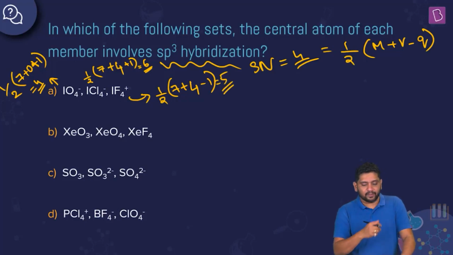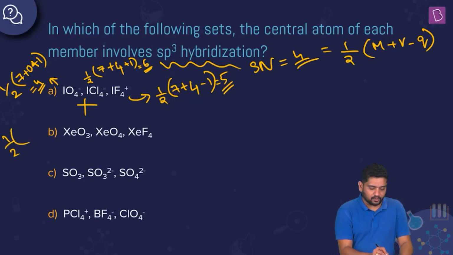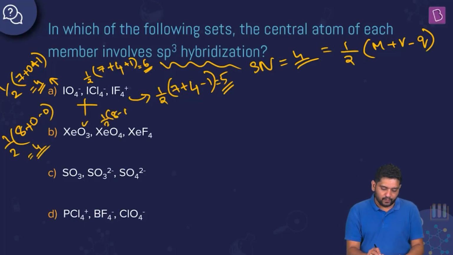So are all of them sp3? Of course not, right? XeO3, what will it be? Half of, let's do it here, half of valence shell electrons, xenon, a noble gas, 8 electrons will be there, no monovalent atom, so plus 0, no charge, so minus 0, divided by 2 means 4, which means this is sp3, right? This works for us. XeO4, same story, right? So half of 8, because there is no monovalent atom, there is no charge, so plus 0 minus 0, divided by 2, this is also 4.